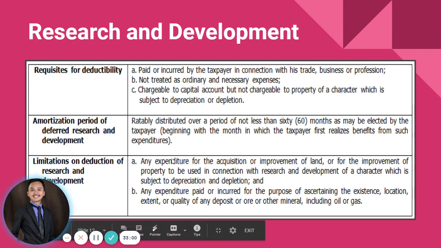And then any expenditure for the acquisition or improvement of land or for the improvement of property to be used in connection with research and development of a character which is subject to depreciation and depletion, and any expenditure paid or incurred for the purpose of ascertaining the existence, location, extent, or quality of any deposit of ore or other mineral including oil or gas.